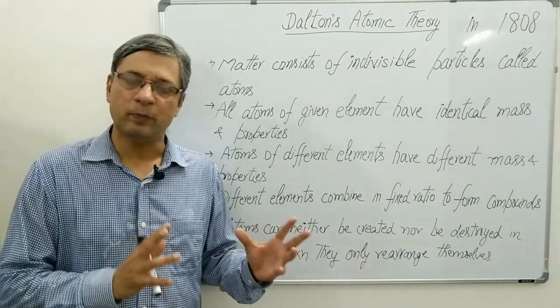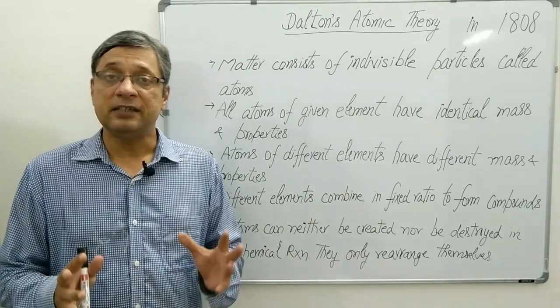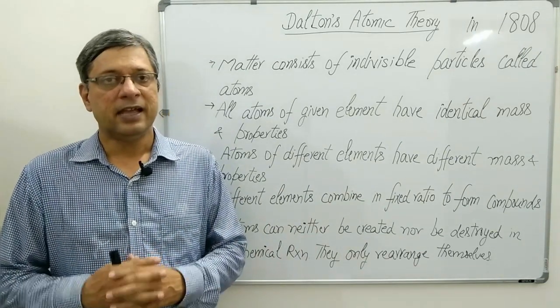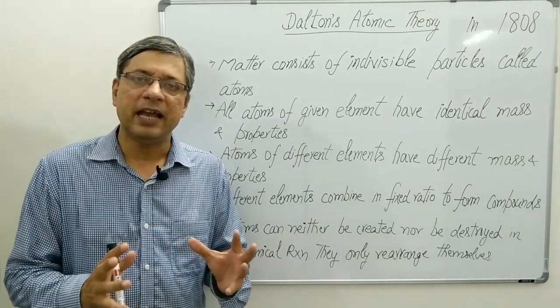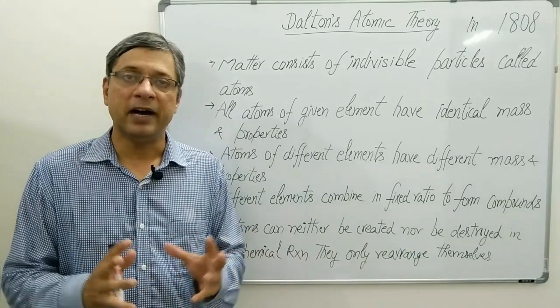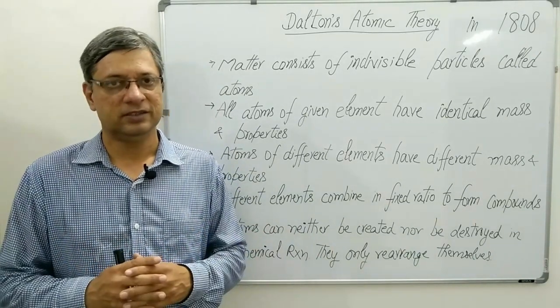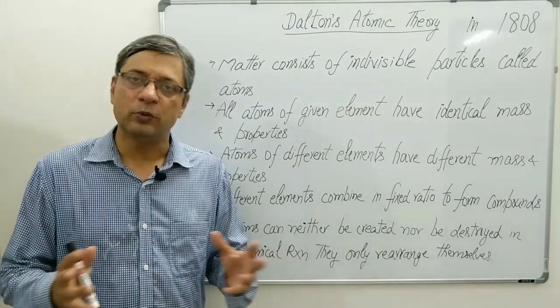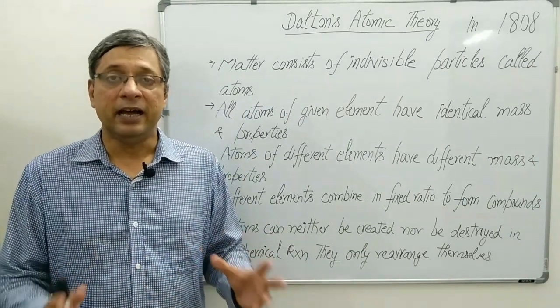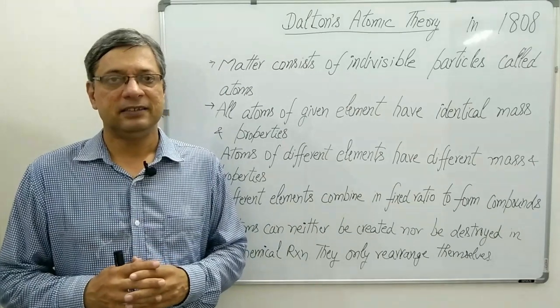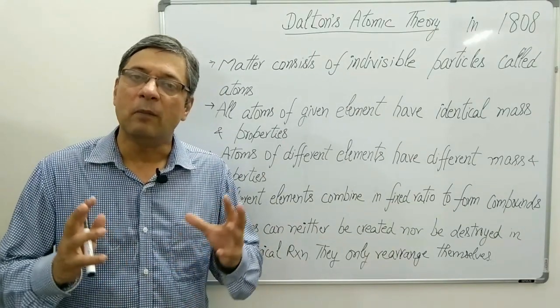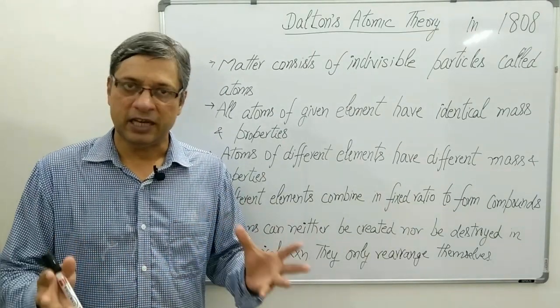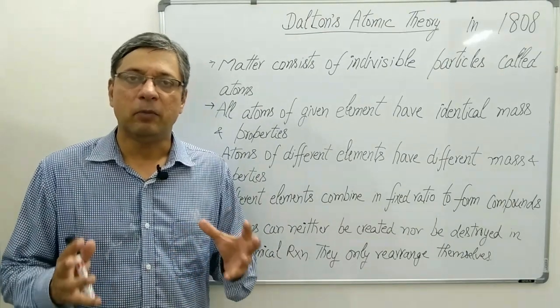As I have told you previously, Dalton believed that atoms of the same element do not combine to form molecules. But later it was proved that atoms of the same element combine to form molecules which are diatomic, triatomic or polyatomic.